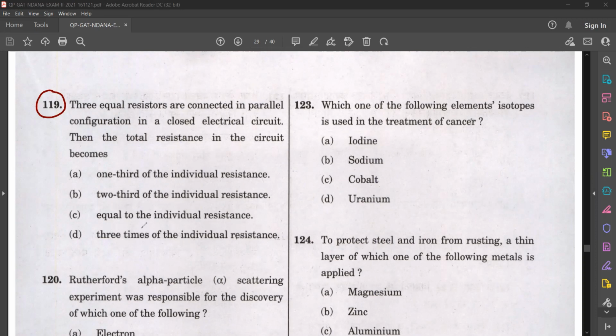So what is the answer? Yes, 1/3 of the individual resistance.